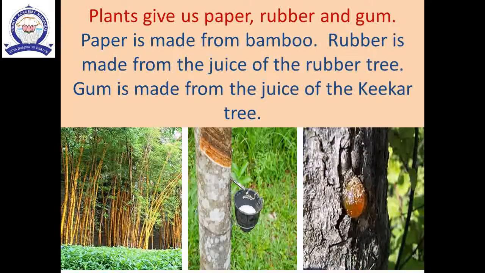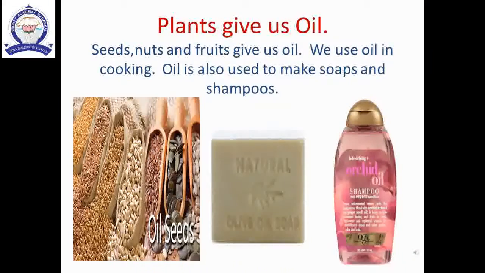Children, where do we get paper, rubber and gum? We get paper from bamboo plant, rubber from rubber tree, gum from kihar tree. Rubber is made from the juice of the rubber tree. Gum is made from the juice of the kihar tree.